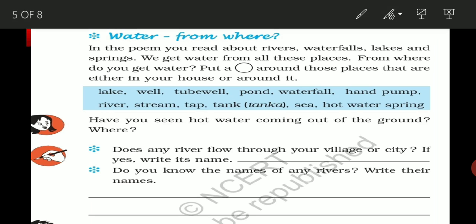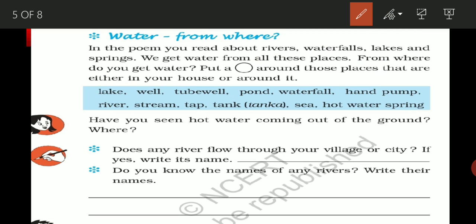Now the next question is, in the poem you read about rivers, falls, waterfalls, lakes and springs. We get water from all these places. From where do you get water? Put a circle around those places that are either in your house or around it. Okay, you have to just circle the sources of water from where you get water or which are available in your surroundings. If there is any lake present in your surroundings, you can circle the lake. If there is no lake, there is no need to circle it.